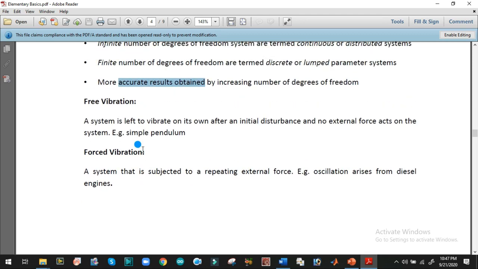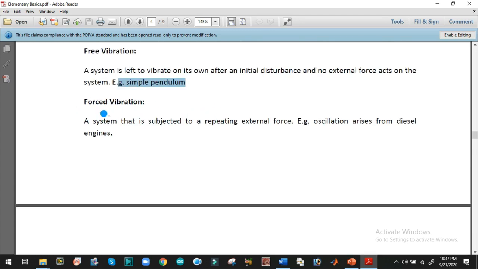So what is free vibration? A system is left to vibrate on its own after the initial displacement. For example, simple pendulum. What is forced vibration? External force is continuously applied. For example, in case of diesel engine.